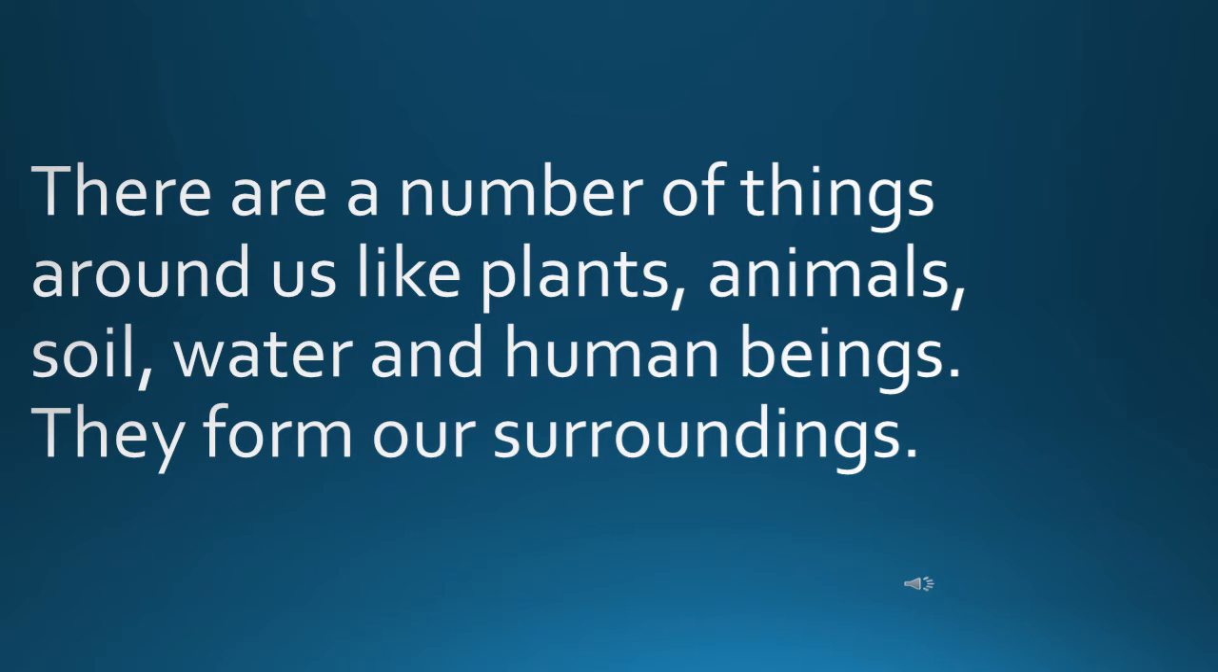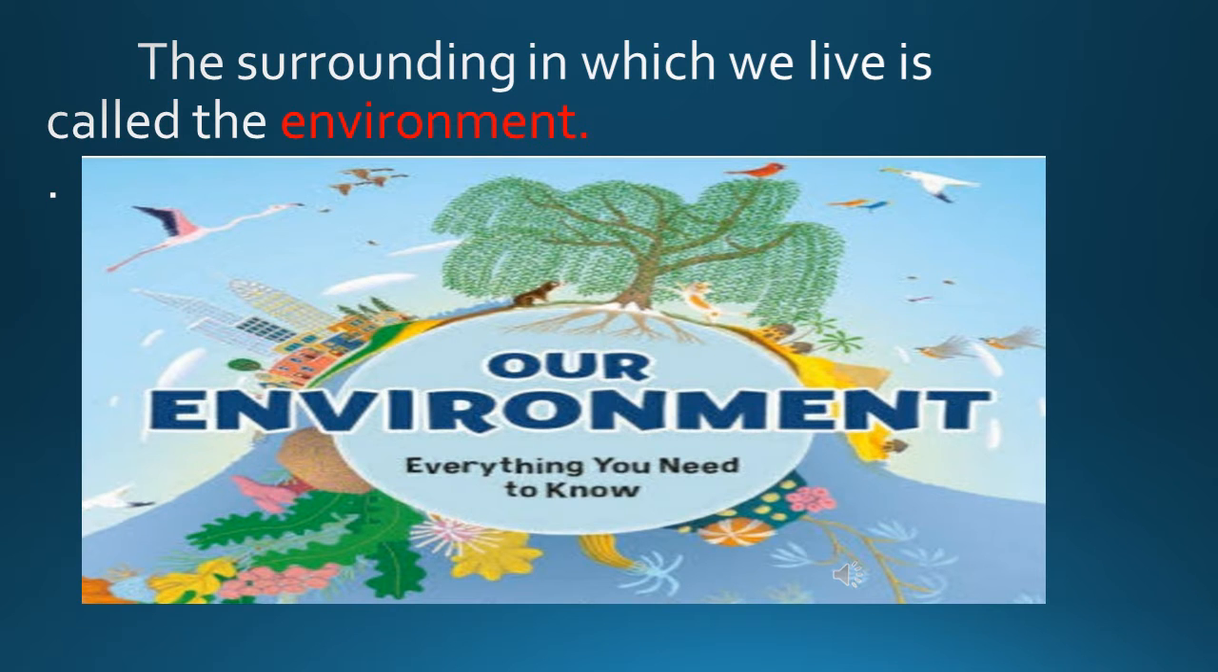Students, there are a number of things around us like plants, animals, water and human beings. They form our surroundings. The surroundings in which we live is called the environment. Our environment comprises both living and non-living components. All the components of the environment are interdependent on each other.